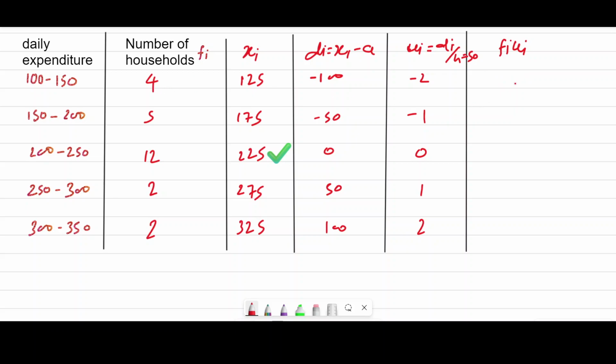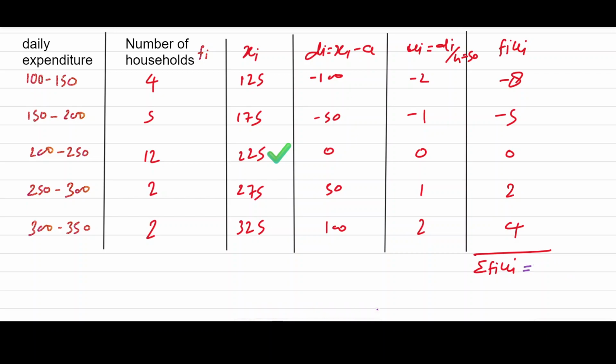Now what is the multiplication of fi ui? We multiply 4 by minus 2, so minus 8, and minus 5, then 0, then 2, then 4. So here we will add to get the value of sigma fi ui.